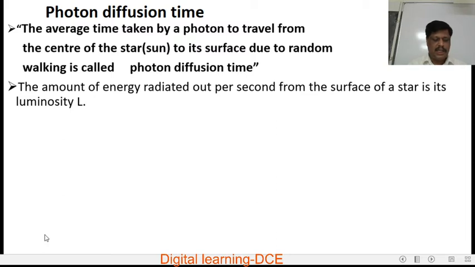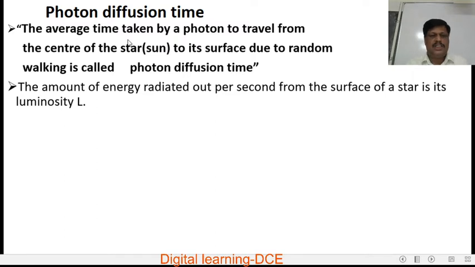This results in an apparent dance-like motion of the photons inside the sun. This dance-like motion of the photons is called random walk. The photons travel along a zigzag path from the core of the sun to the star's surface.